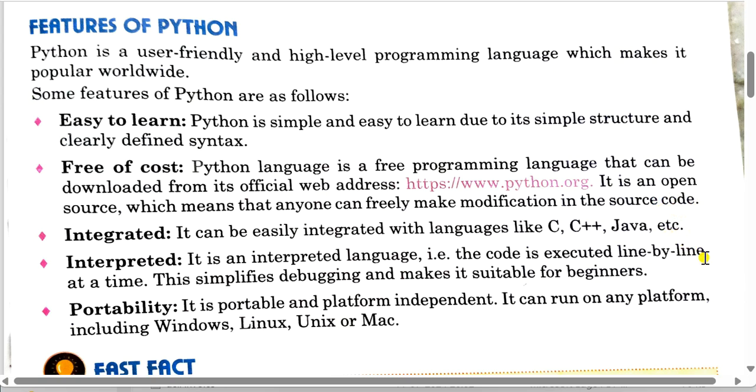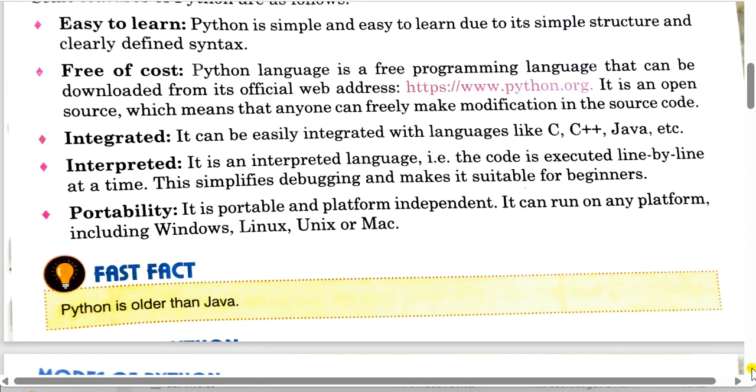Next one is interpreted. This means it is interpreted language, and code is executed line by line at a time. That simplifies debugging. Debugging word means rectifying the errors, correcting the errors, and then make a program correct and makes it suitable for beginners. Next one is portability. It means it is platform independent. It can run on any platform, including Windows, Linux, Unix, and Mac. Now come to next topics. Let's learn one fact, that is Python is older than Java.